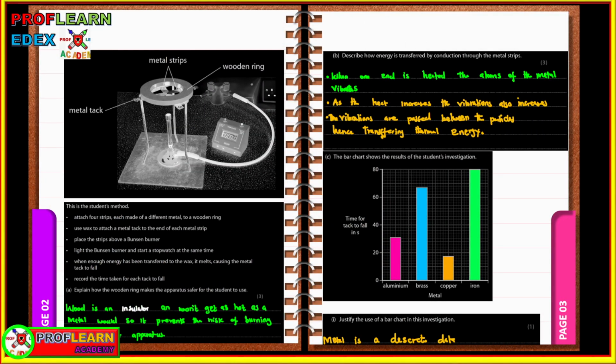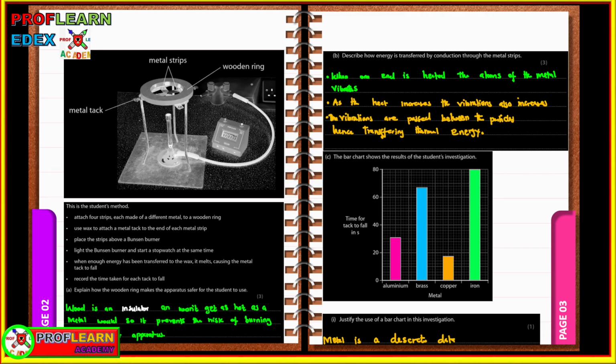Talk of energy transfer, thermal transfer. Thermal energy is transferred through 3 different modes: conduction, convection, and radiation. Conduction occurs in solids, and convection is a mode of energy transfer through liquids and gases, and radiation is the mode of energy transfer or thermal transfer through electromagnetic waves.